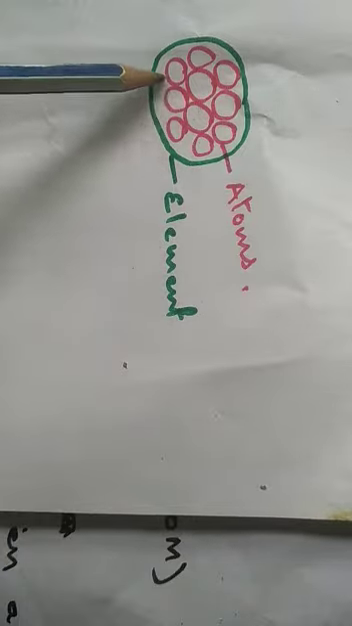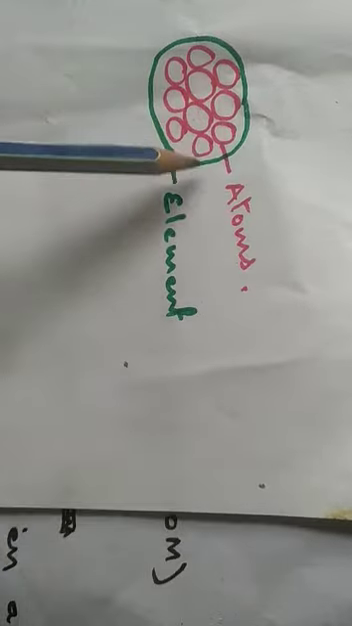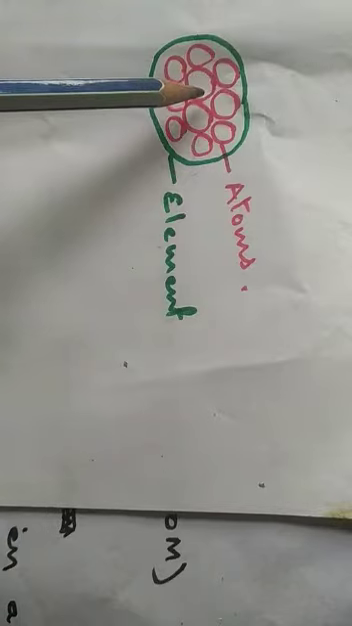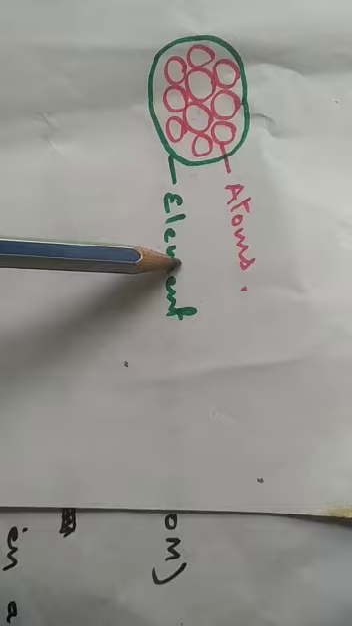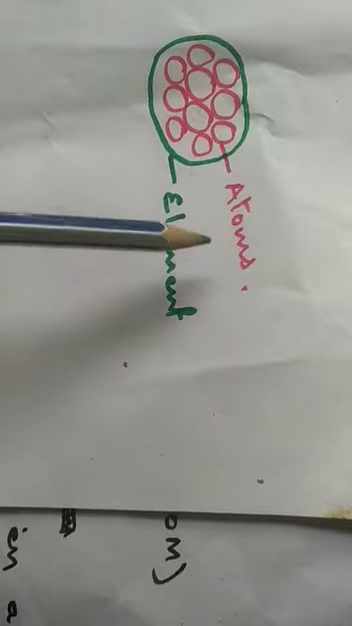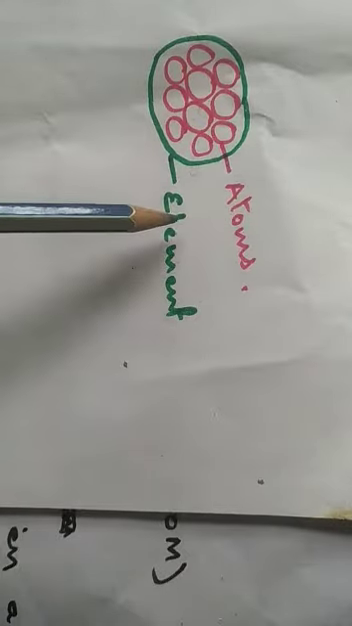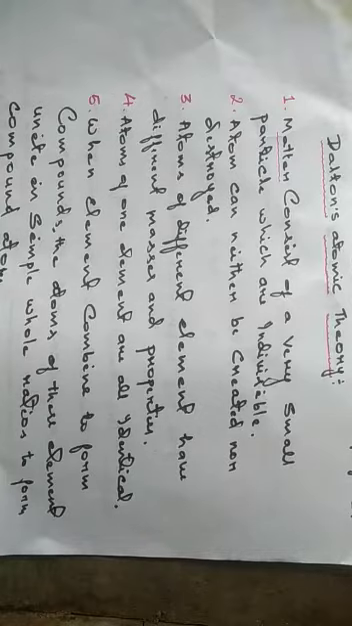We could join together many bricks, and then we build up a building. The whole thing we call a building. So the same thing, many atoms combine together and form an element. So here atom is like a brick and element is like a building.